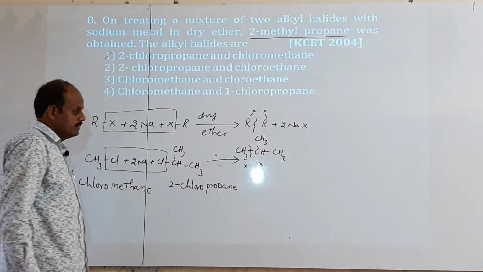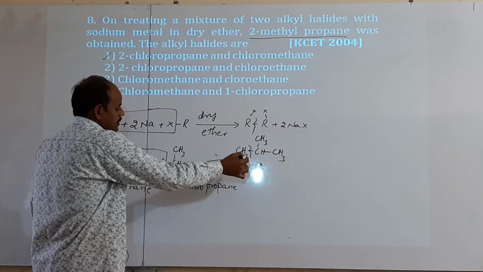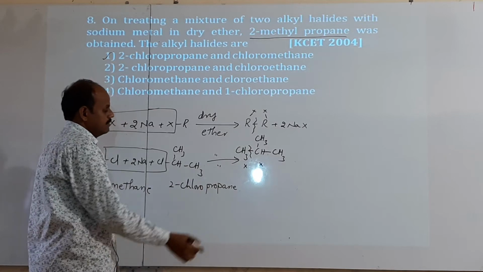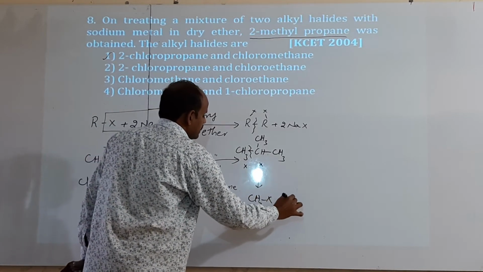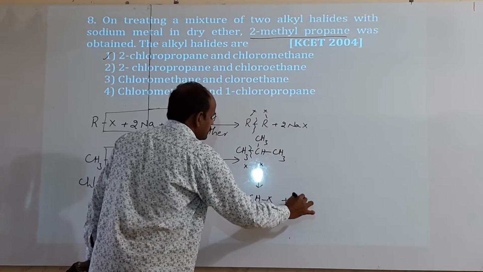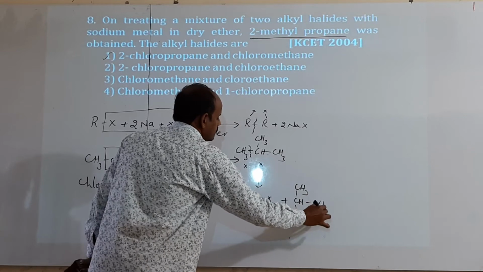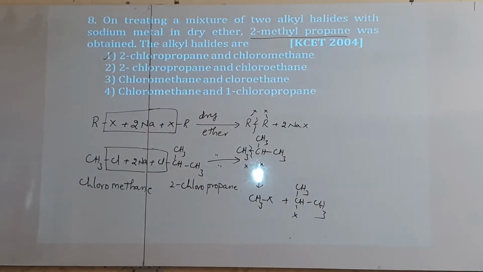Is it clear? Such questions are important models. Just break one bond and keep a halogen atom on this side and one more on this side. Then we directly get the starting alkyl halides, like CH, X, CH3, CH3. That's all. Next bit.